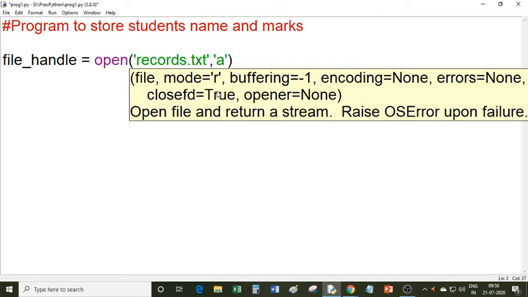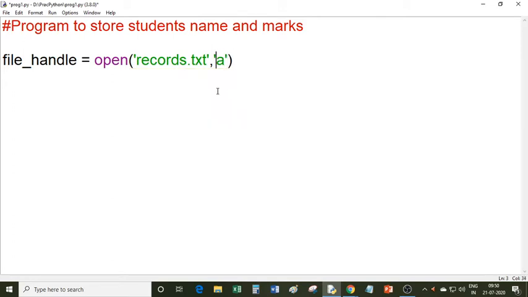You know the meaning of this 'a'. You can open the file in append mode. Append mode means if you are opening a file in append mode, you can add data to the existing data in a file. So append means to add more data in an existing file. The data will be appended to the end of the existing records. So I opened the file and the name of my file is records.txt.